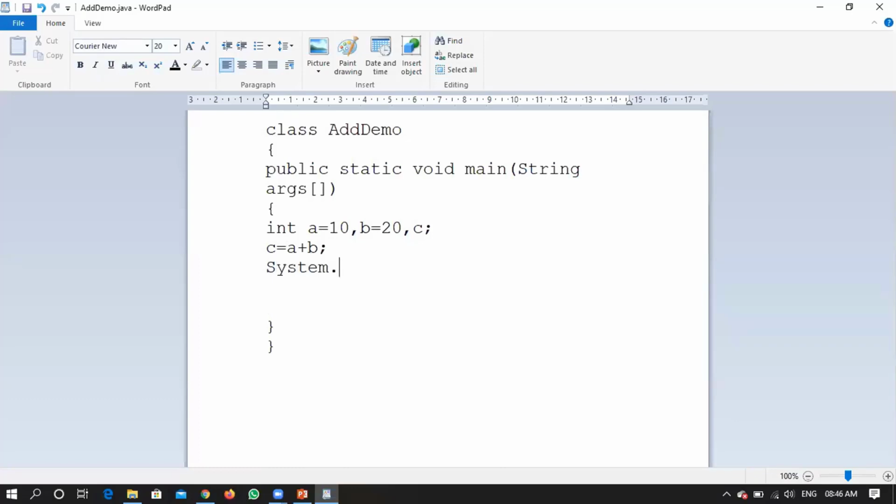System dot out dot println, whatever might be the sum. I wanted to display a small message followed by whatever is the value. Sum is, I gave a space, gave a double quote. Here I want the value of c to be displayed. Close this particular bracket, semicolon. Right? So this is my program.